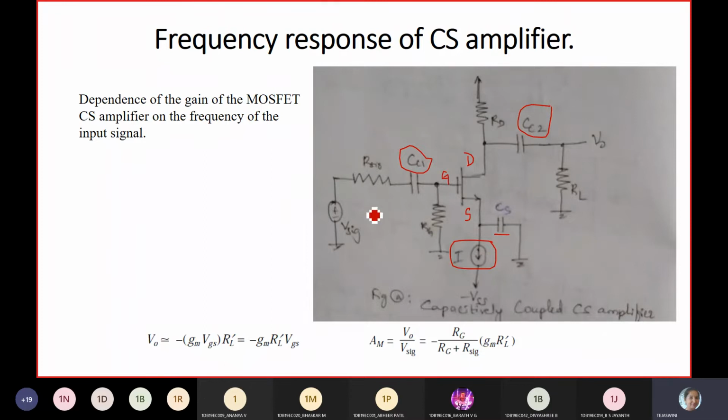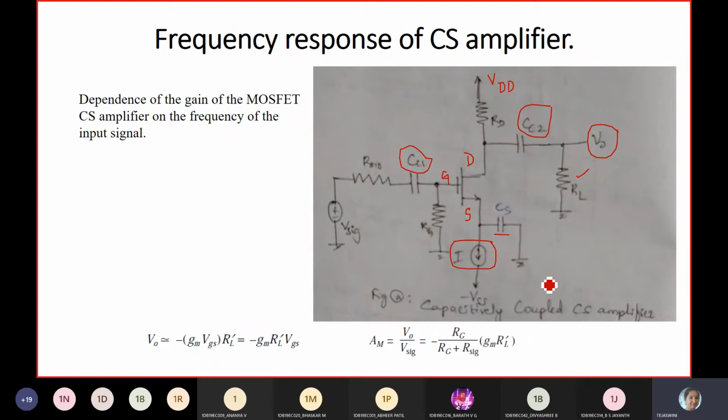We are going to apply a signal voltage V signal through a resistor R signal, and we have a gate resistor here to maintain high input impedance, and as usual RD. VDD is applied through a drain resistor, with a load resistor across the drain terminal, and you measure the output across the drain terminal.